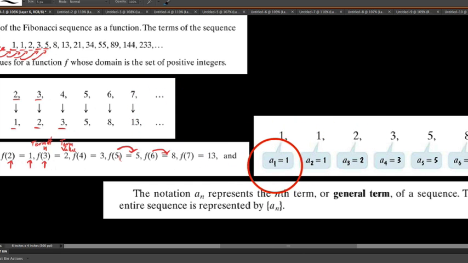We'd say that a sub 1 is equal to 1. That is to say that this right here, a sub 1, we're going to refer to as the first term in this sequence A.